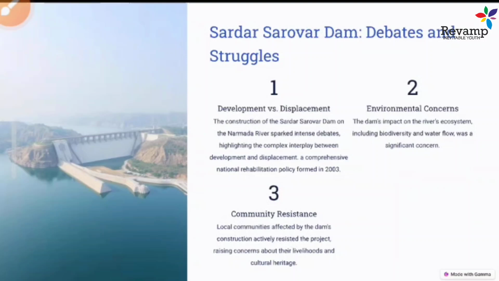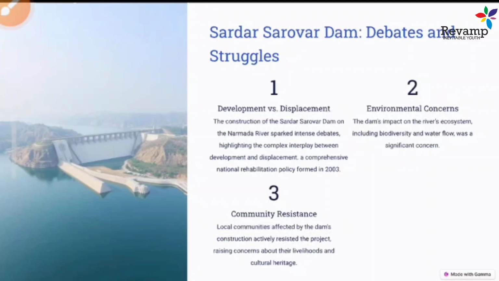The first debate is development versus displacement. If the Sardar Sarovar project came into existence, it would assure water facilities and electricity generation. On the other hand, 245 villages were going to be affected, and people were going to be displaced from their native place. So this led to the question of how project-affected people would be treated and how their loss of livelihood would be addressed.